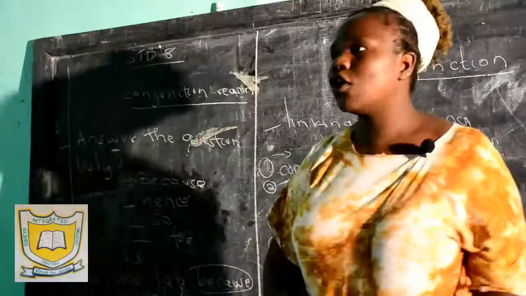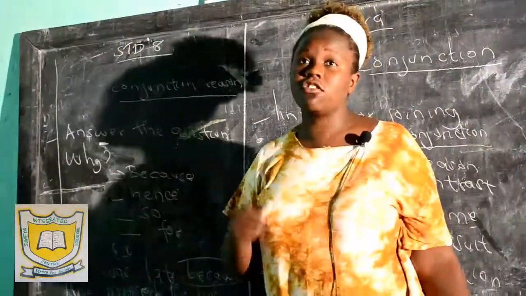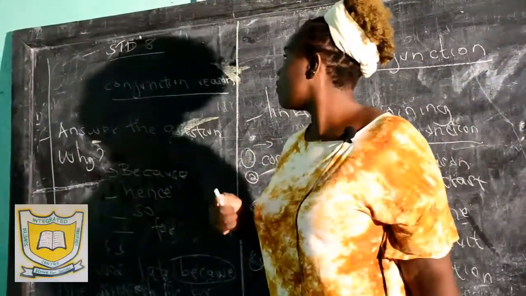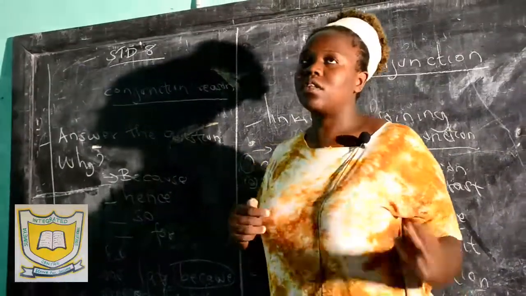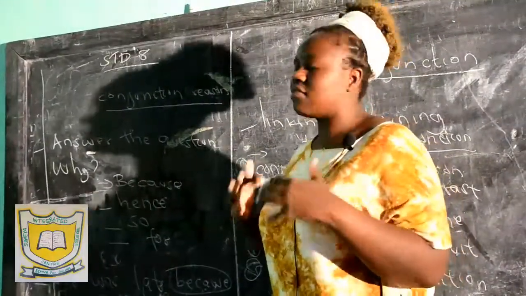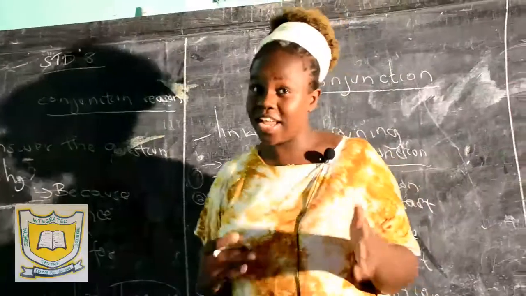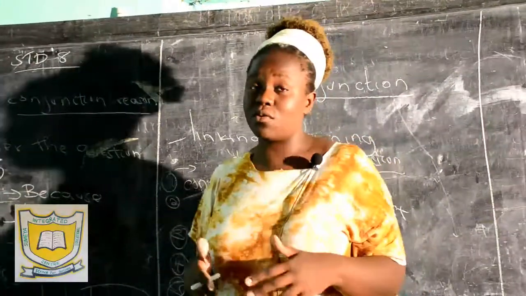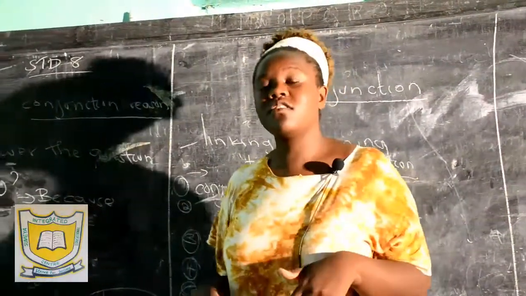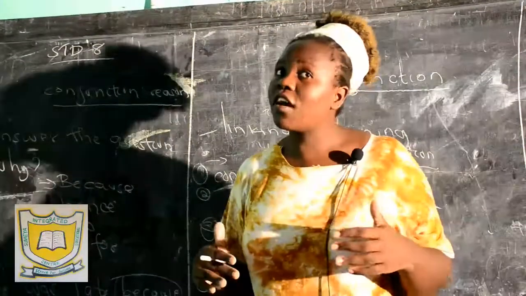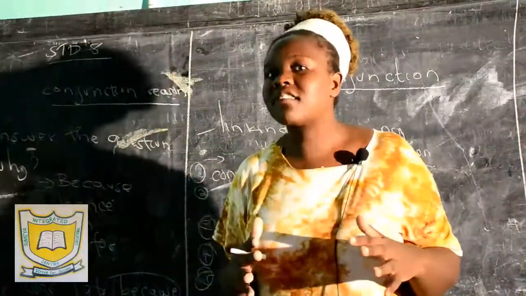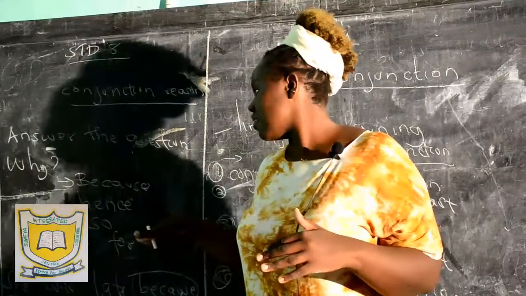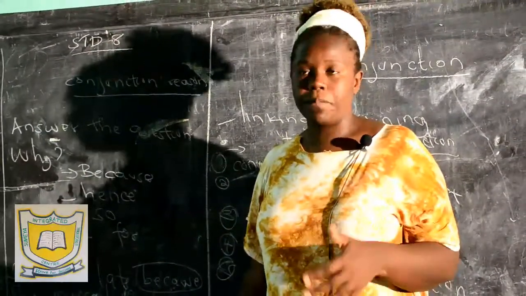So if you want to know if the sentence requires a conjunction of reason, what you have to do is just ask yourself the question why, why the certain action took place. If you find an answer to your question, then you are going to use a conjunction of reason. If you don't find an answer, then you should read the sentence to come up with the correct conjunction.